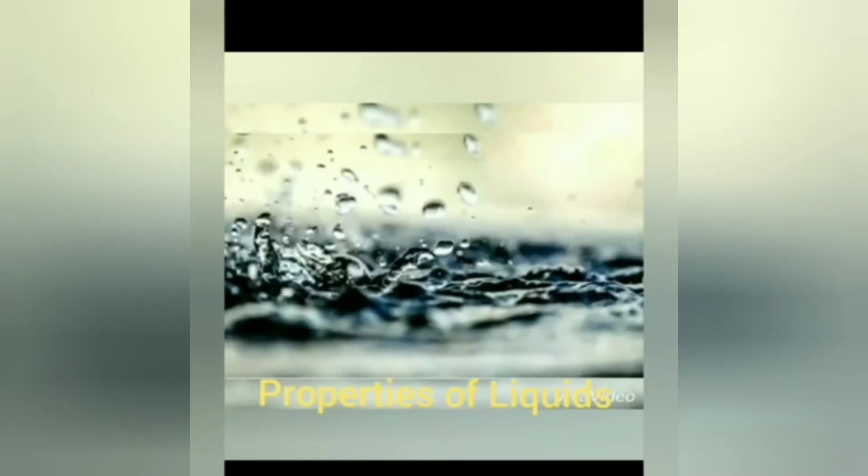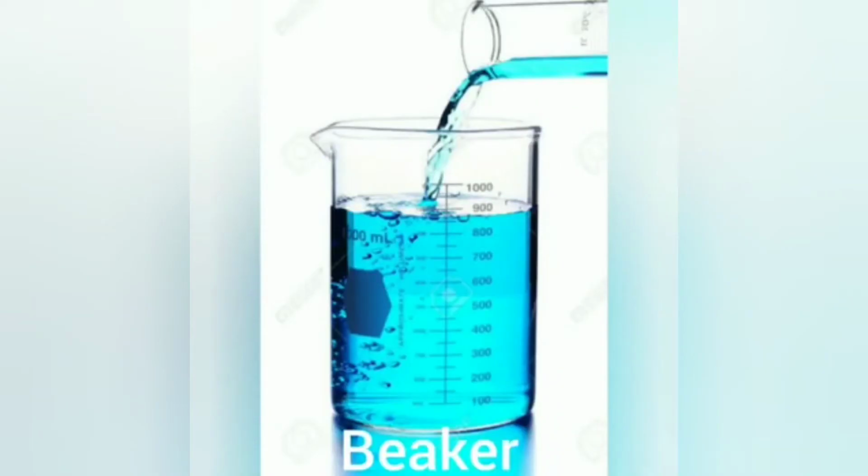You know, water is a kind of liquid. To examine this wonderful liquid, I will show you 2 experiments. So, let's start the first experiment. Take some water in a beaker and mark the level of water in it. The water takes the shape of the beaker.